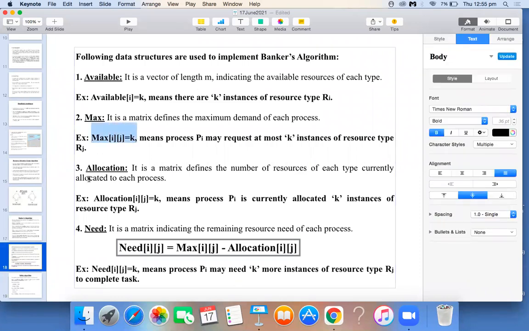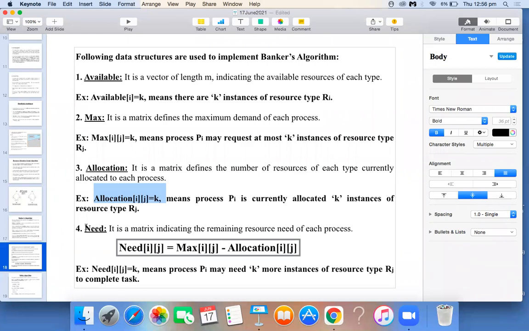Fine. Next, the third one is Allocation. What does Allocation indicate? It is once again a matrix which tells how many resources are currently allocated to each process. You can see one example I have taken here. Allocation of i j is equal to k. What does this indicate? The process Pi is currently allocated k instances of resource Rj. That's what the highlighted part indicates.